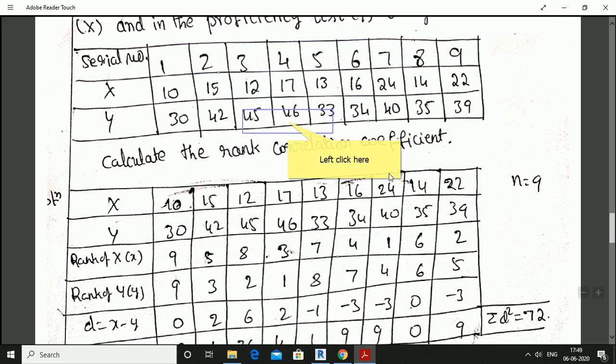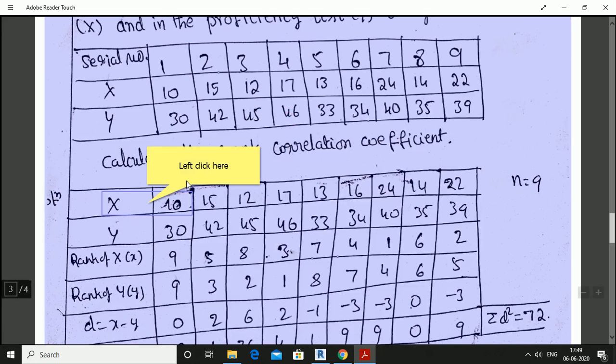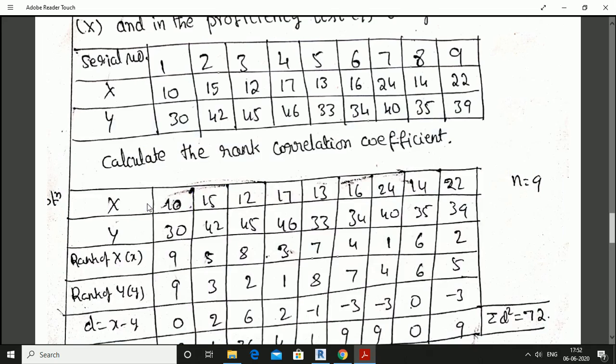Okay. Here instead of giving the ranks, they have given only the marks. Based on their marks, we need to assign the rank to the candidates. In the recruits test, the marks will be like this. There are 9 competitors, 9 candidates.